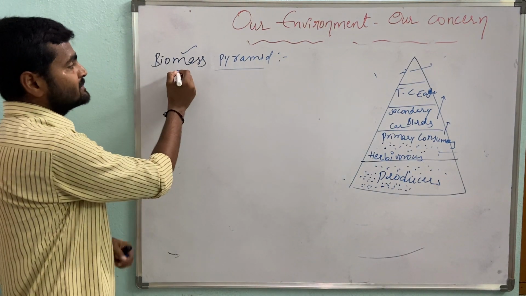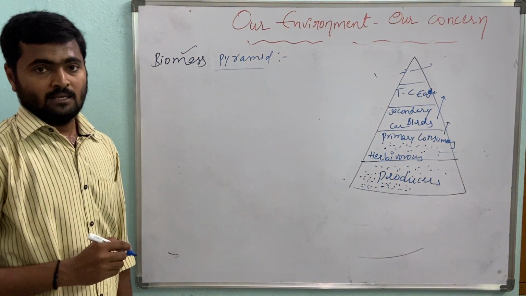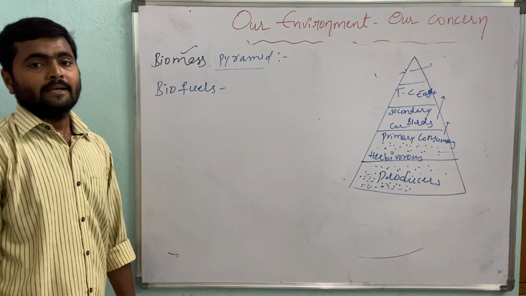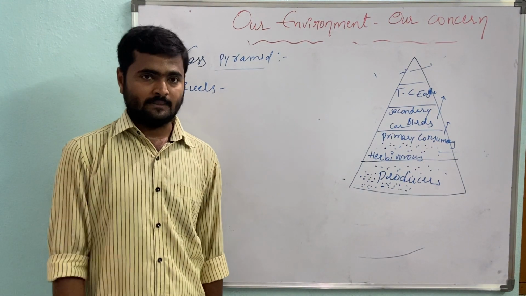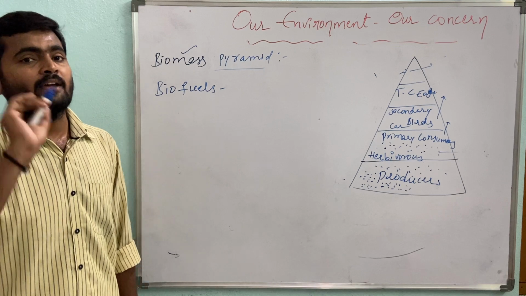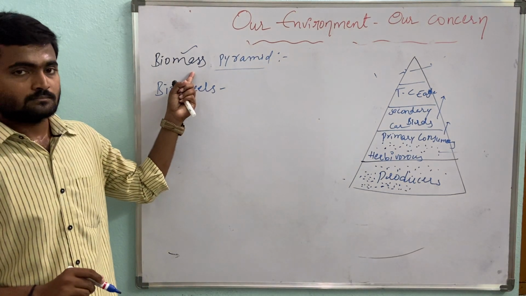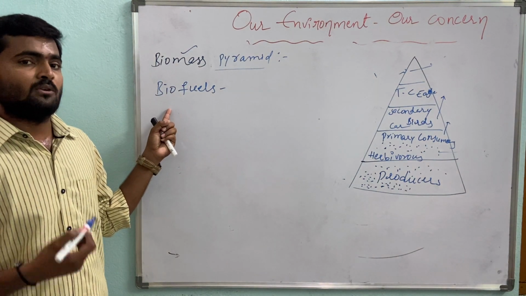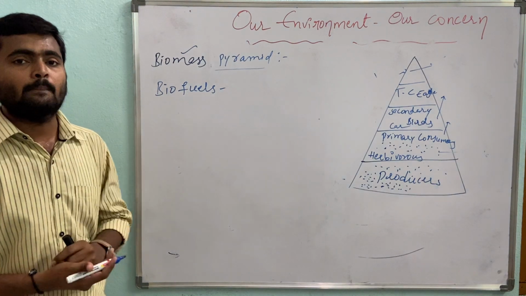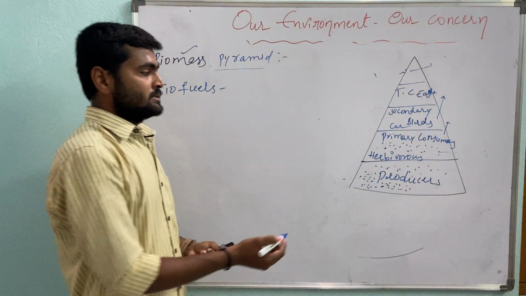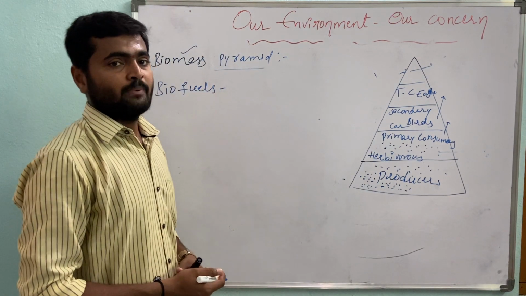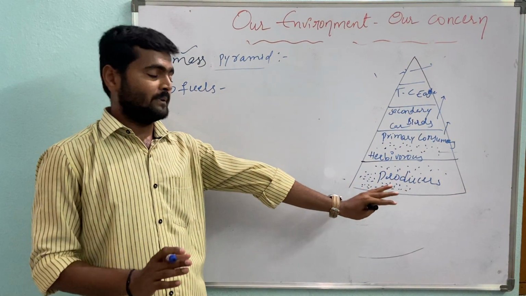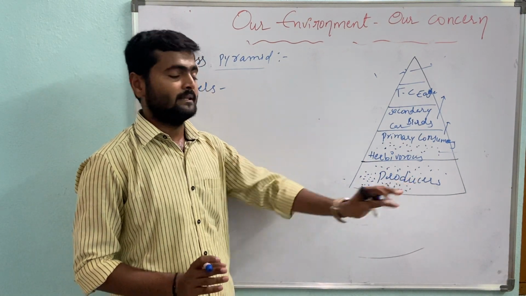If we use this biomass to produce energy, they are called what? Biofuels. Any plant or animal matter which is helpful for the production of energy is called biomass, and if we use this biomass to produce the energy to run or function something, that is called biofuels. Plants trap solar energy, and with the help of carbon dioxide and water, they synthesize the food material and store it in themselves.